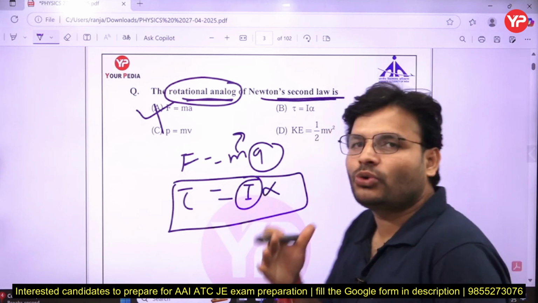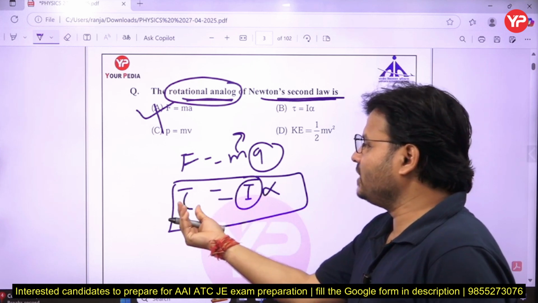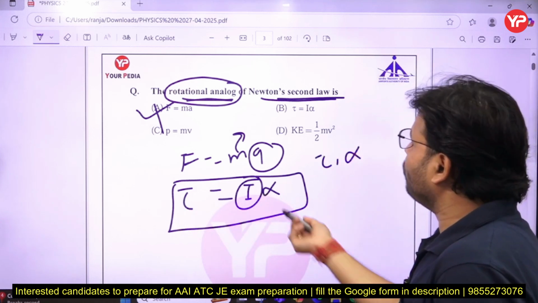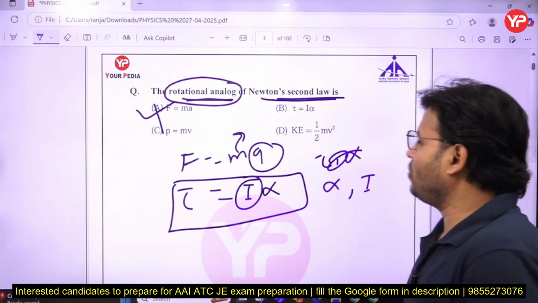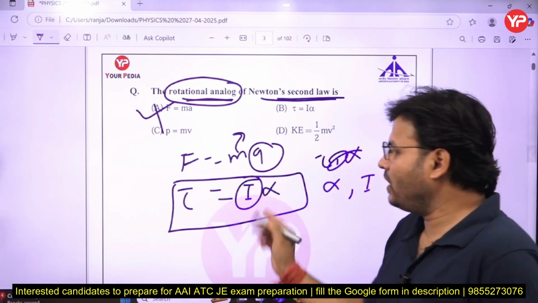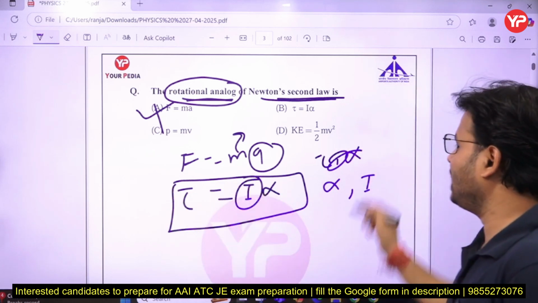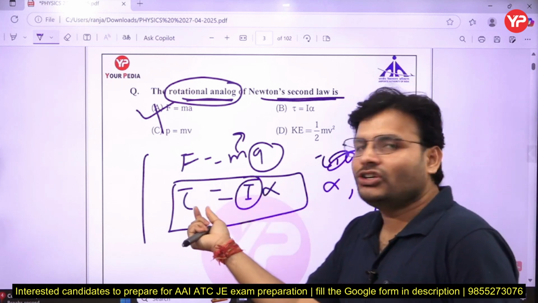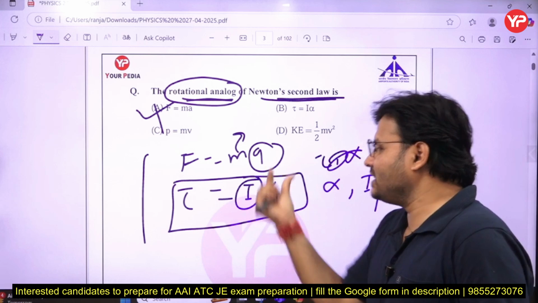Sometimes in the exam they will ask: for a given alpha, if I is high, then what will be tau? For a given alpha, if I is high, torque will be high. Or they can say tau is constant; if I is high, what will be alpha?